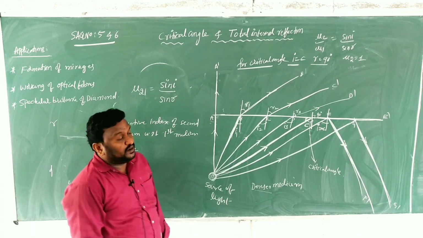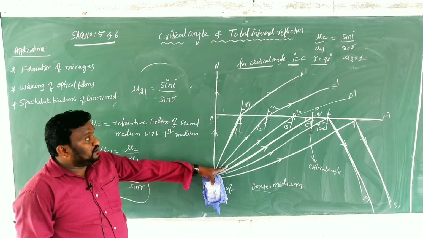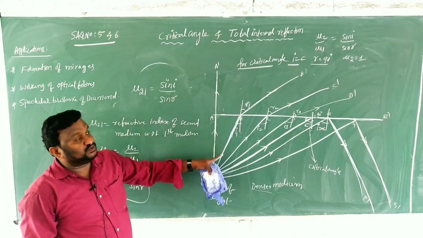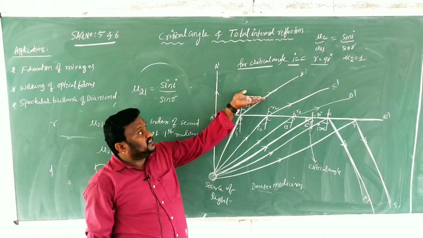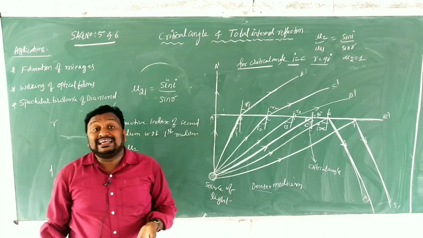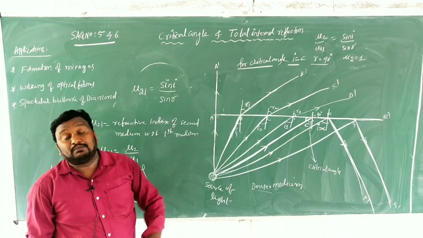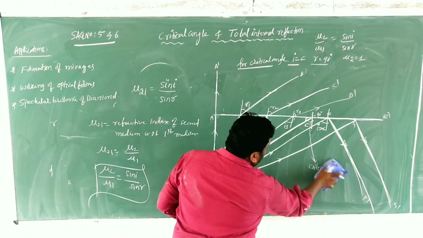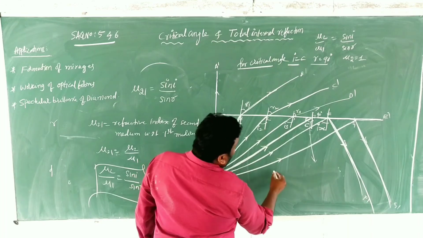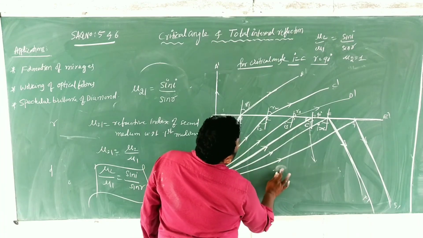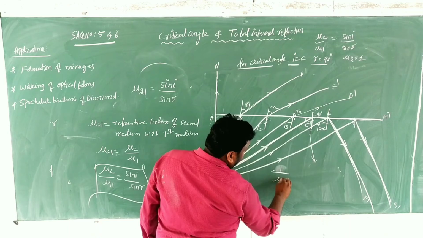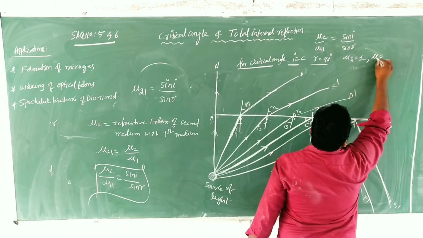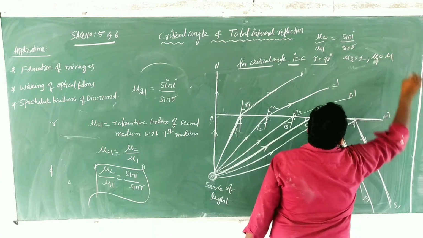Mu 2 is equal to 1, because this is the first medium and this is the second medium now. Refractive index of second medium with respect to first one. Generally, what do we take as the second medium? A rarer medium. For a rarer medium, mu value is 1. Then substitute, children. Mu 2 means what? 1. And I am taking mu 1 as mu. Clear? Mu 2 is equal to 1 and mu 1 is equal to mu.